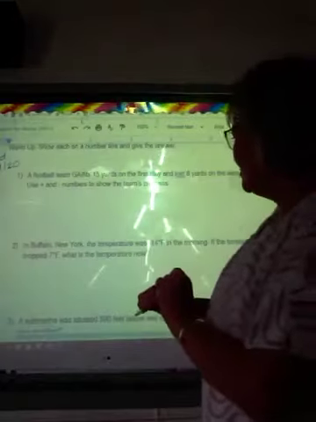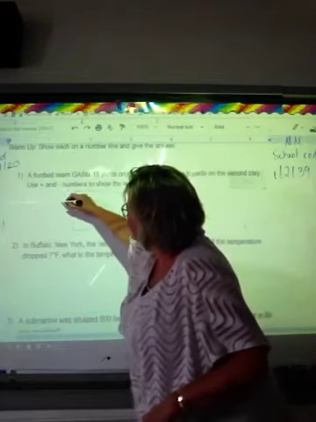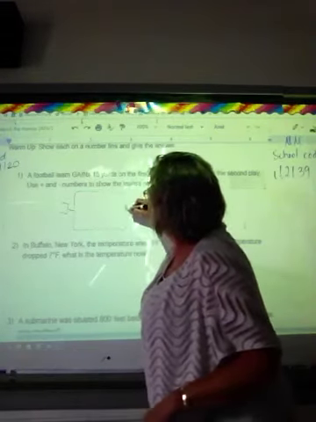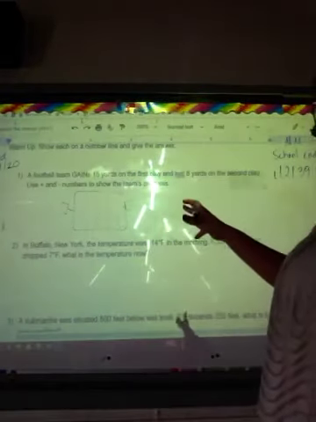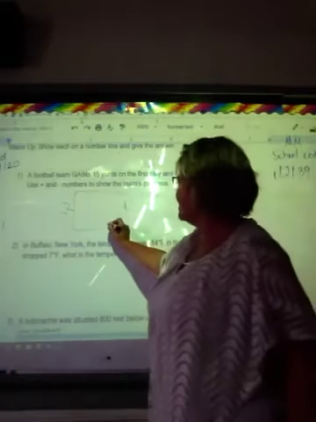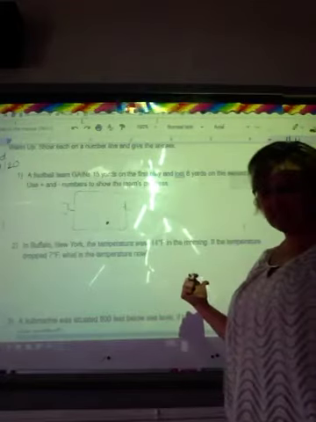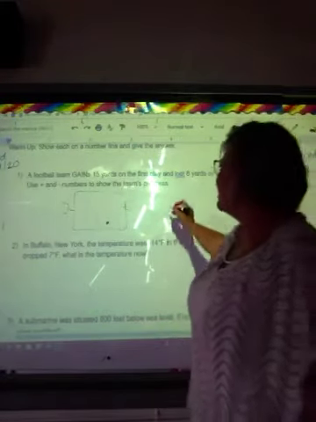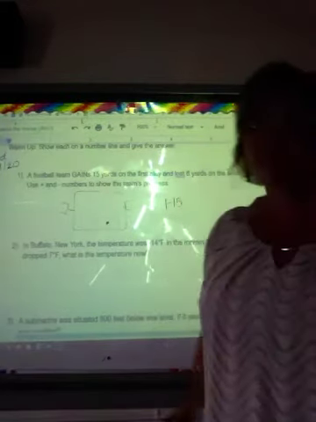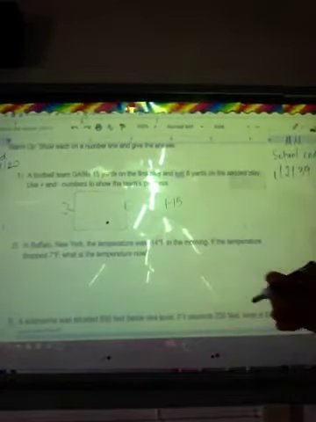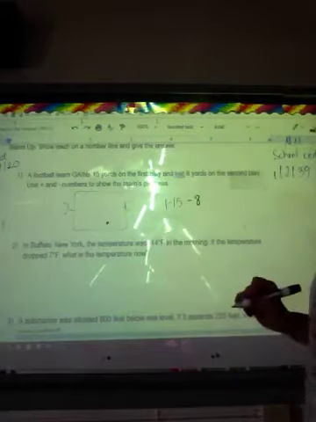Alright, so let's think about this. I'm just going to draw this out, right? We got the football field, you guys know. Just go with me on this. We got the lines, right? Okay, so if the football is at some spot, let's say right there, then if they gain 15, then that's going to be a positive 15. Right? And then if they lost 8, it's going to be a negative 8.